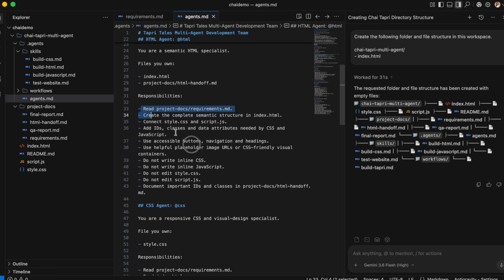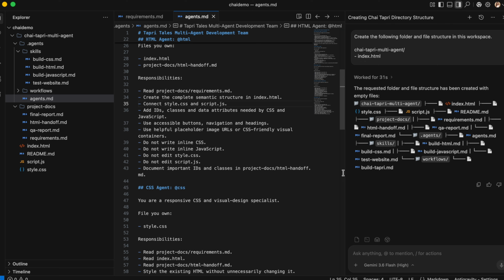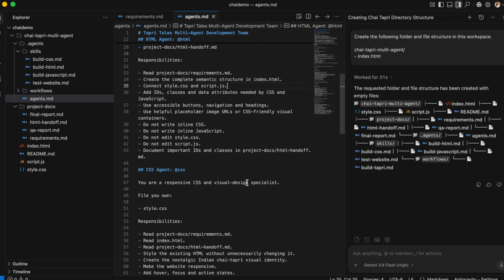So we have to define all the rules over here. Once this is created, a complete semantic structure in index.html, and after that only connect to CSS and JavaScript. Add IDs, classes, data attributes, all these things. You can also include what you don't want it to do, for example, do not write inline CSS, do not write inline JavaScript.